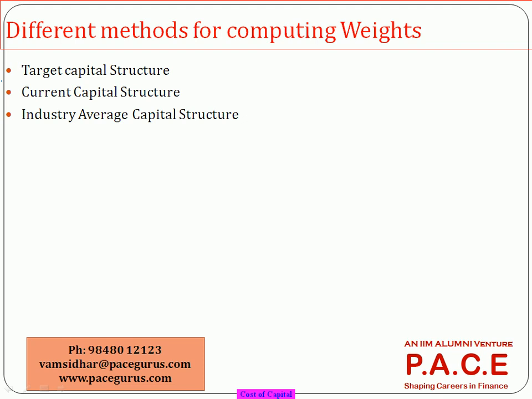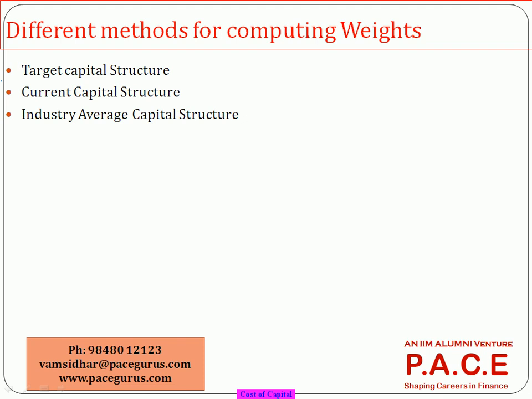In the beginning we have mentioned already that the weights are defined based on the market values. The weightages I'll take based on the market value of the debt, market value of the preferred stock, market value of the equity. But if the market values are not properly available, there are three more routes that I will typically take. The first being the target capital structure, or probably market values also, not the current but the target for next year. What is my target capital structure?